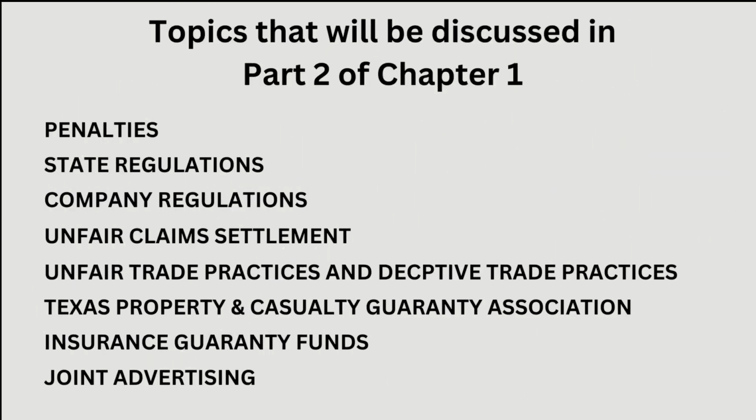This is a lot of information, so I will be breaking it up into 2 parts. Topics that will be discussed in Part 2 of Chapter 1: Penalties. State regulations. Company regulations. Unfair claims settlement. Unfair trade practices and defective trade practices. Texas Property and Casualty Guarantee Association. Insurance Guarantee Funds. Joint advertising.